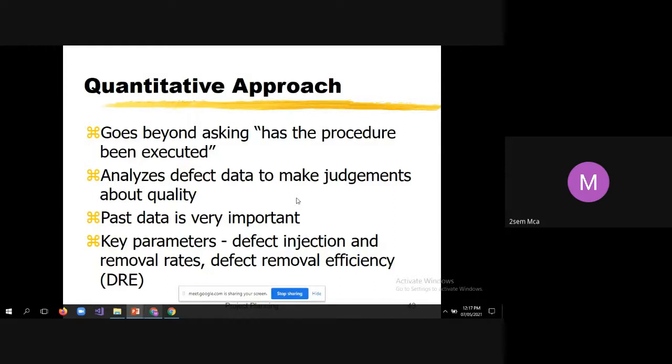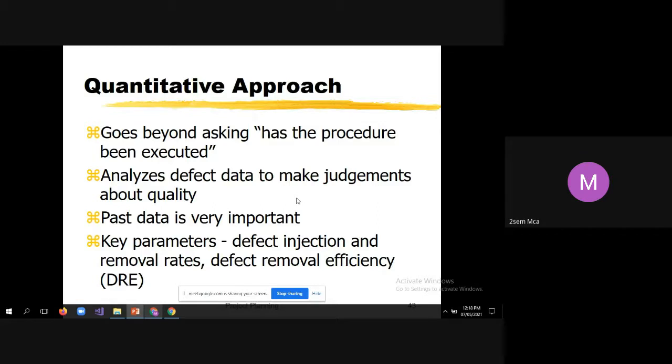Then you categorize them based upon the severity of the bugs. Among these bugs, are there any with high severity, very high severity, or moderate severity? Those things have to be fixed at the earliest. Bugs with very little severity are acceptable. Then the key parameters are defect injection and removal rates, and defect removal efficiency.